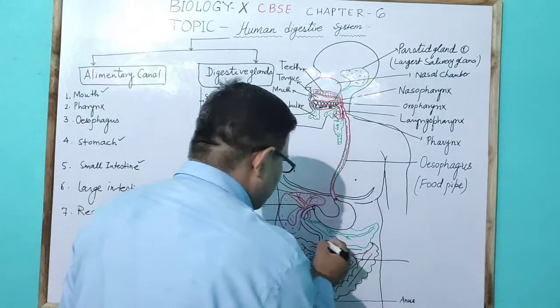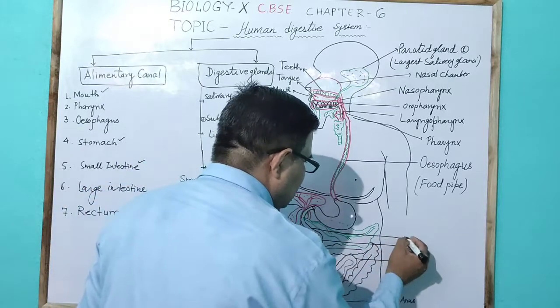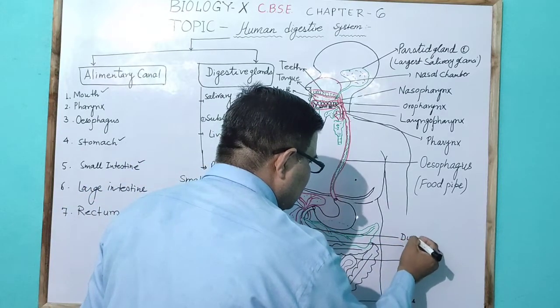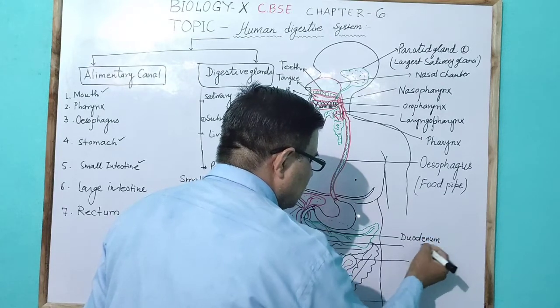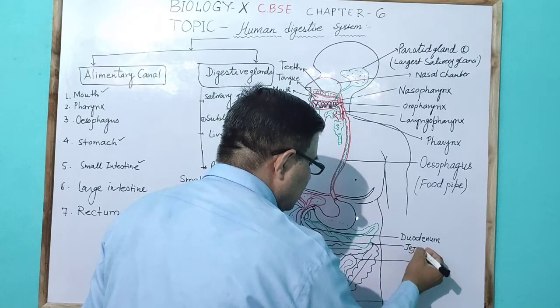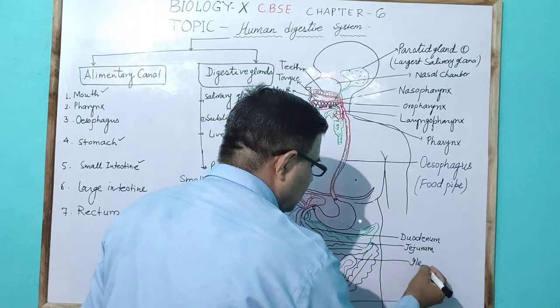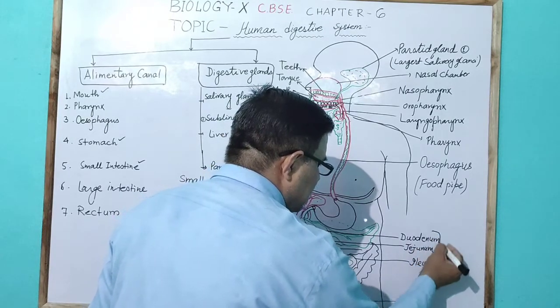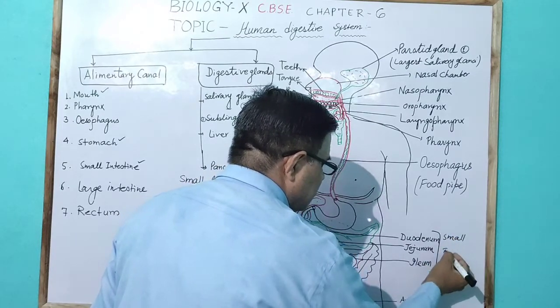So the small intestine has three parts: the first part is the duodenum, the second part is the jejunum, and the third part is the ileum.